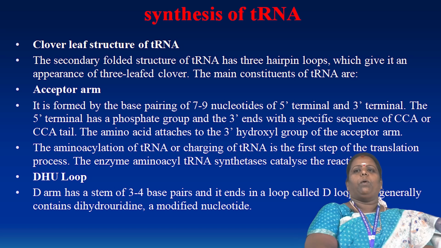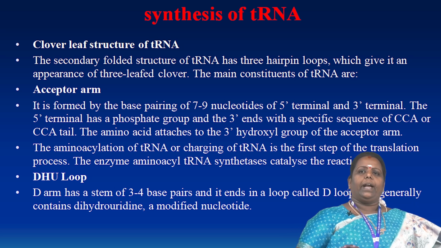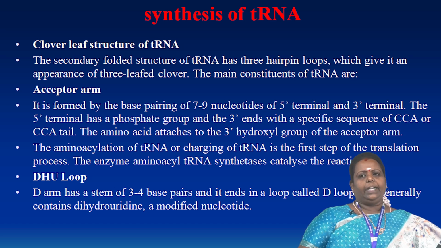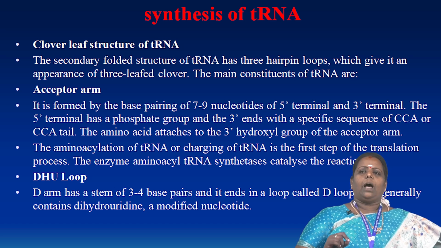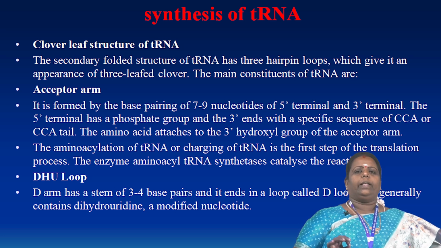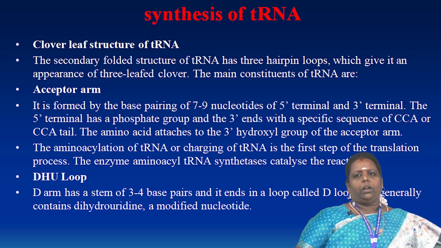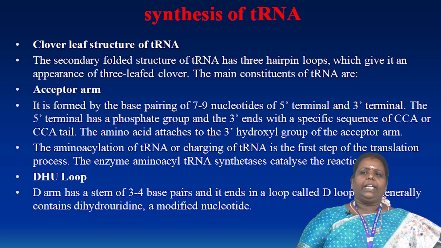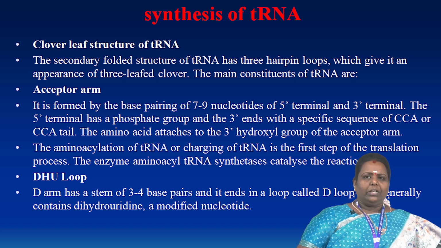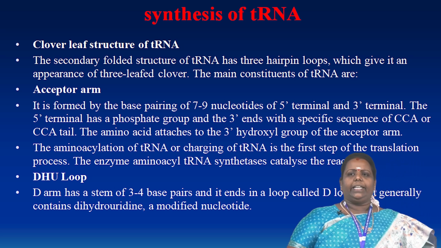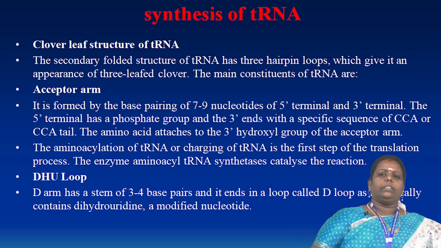The terminal has a phosphate group and ends in the CCA tail region. After that, the amino acid attaches to the 3 prime hydroxyl group, and that arm is called the acceptor arm. Aminoacylation, charging the tRNA, is the first step of the translation process. The enzyme aminoacyl tRNA synthetase catalyzes the reaction.